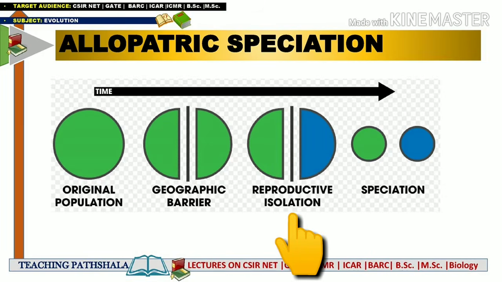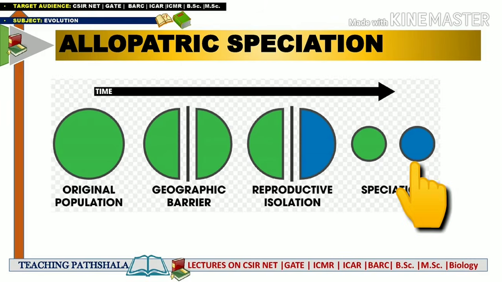That means now they will be reproductively isolated. They are not capable of interbreeding with each other, and after some time they will develop as a different species. The new species which you can see in the blue color is going to have different characteristics compared to the original population represented in green color.